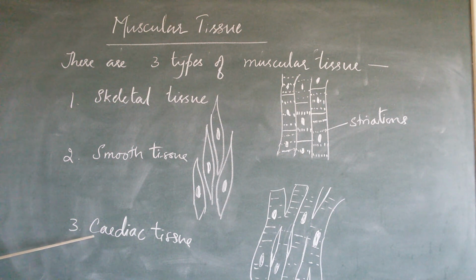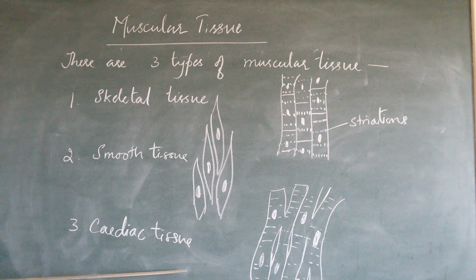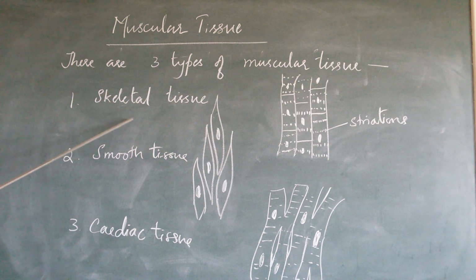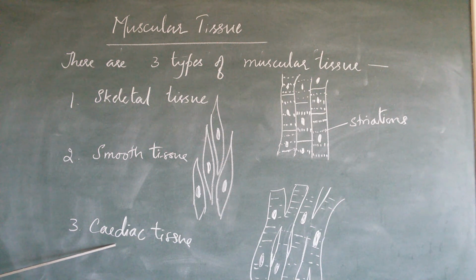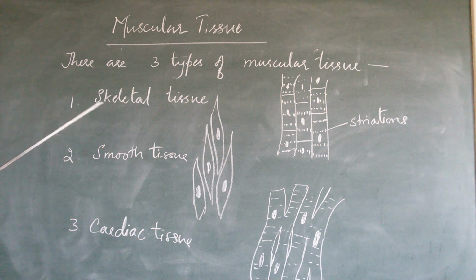The myocardium is made up of cardiac tissue. The unique feature of cardiac tissue is that it always contracts and relaxes in a rhythmic way, which we cannot see either in skeletal tissue or in smooth tissue. Here also it is striated and it is branched. Each cell is attached to another. It has a single nucleus, or is uninucleated. The difference between skeletal tissue and cardiac tissue is that here you can see branches. Each attachment of a cell is called an intercalated disc, and it is involuntary, the movement is rhythmic. Here it is voluntary, the movement is not rhythmic.